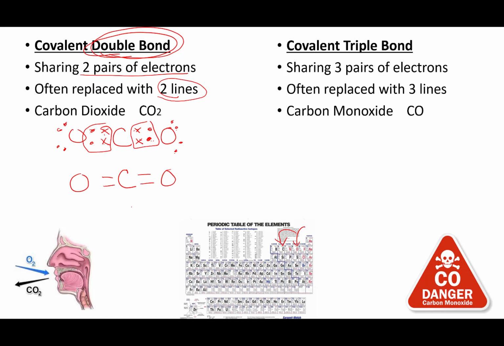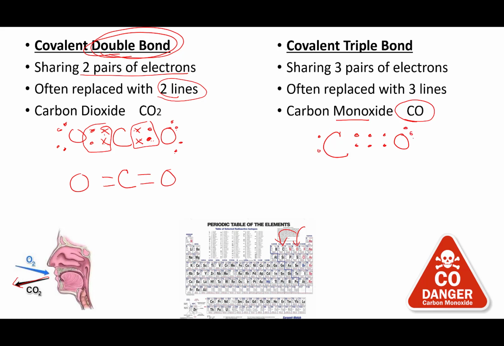This is more simply written like this, where the double bond is represented by 2 lines. Now, carbon dioxide is what you exhale from respiration. Carbon monoxide, with 1 oxygen, occurs when there's combustion and not enough oxygen present. Very different situation. Then you get the carbon atom and the oxygen atom like this, sharing actually 6 electrons.